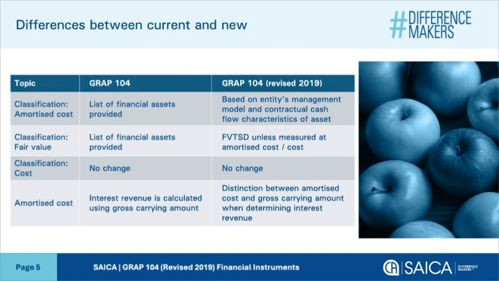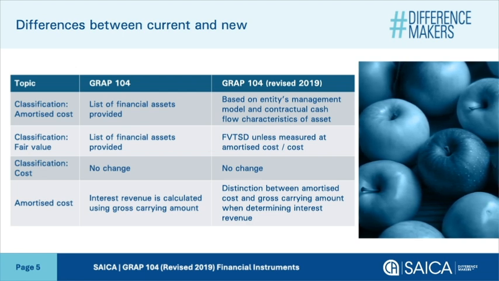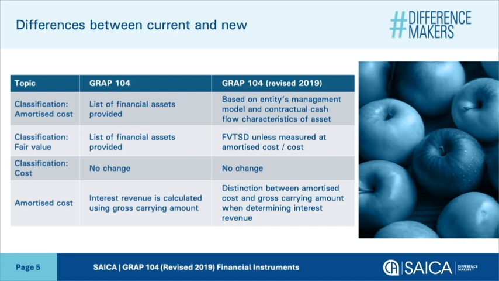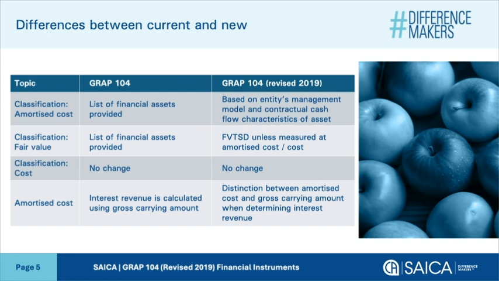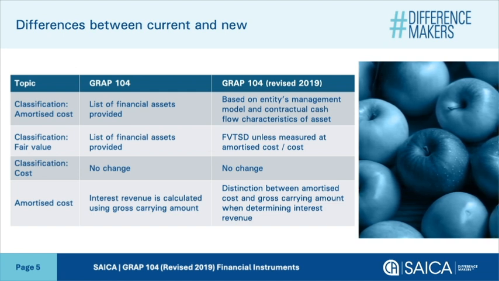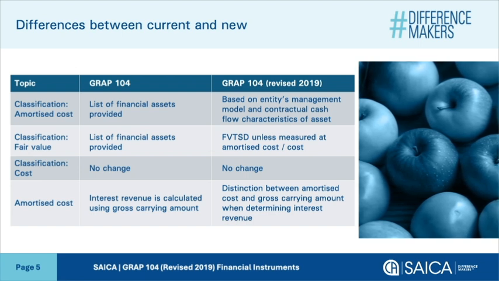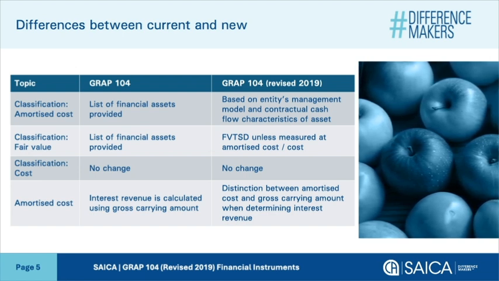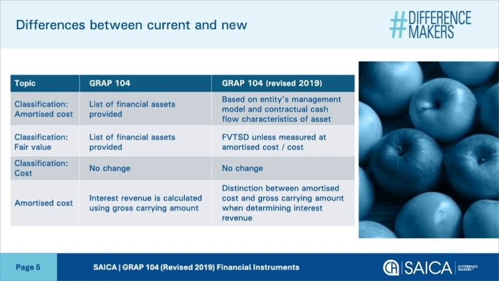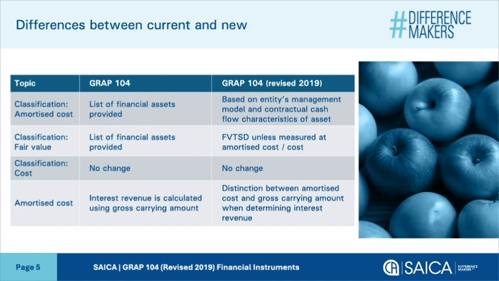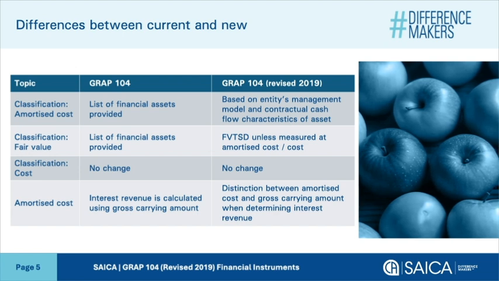The following financial assets are measured at amortized cost. Non-derivative instrument with fixed or determinable payments that are not held for trading, not designated at fair value. A financial asset is measured at amortized cost if the objective is to hold financial assets to collect contractual cash flows. Contractual terms of the financial asset give rise on specified dates to cash flows that are solely payment of principal and interest on principal, SPPI.